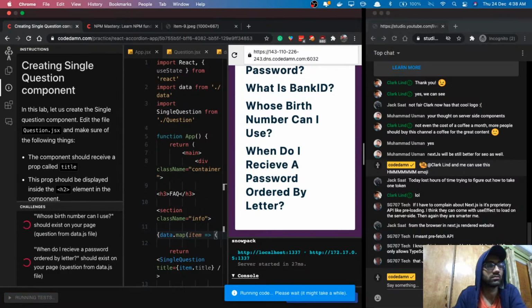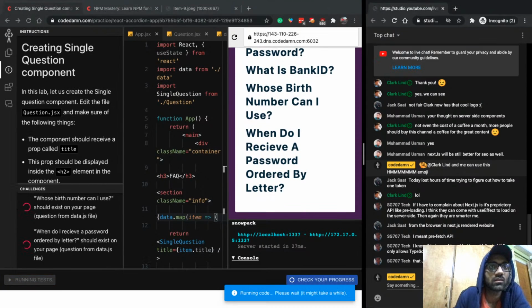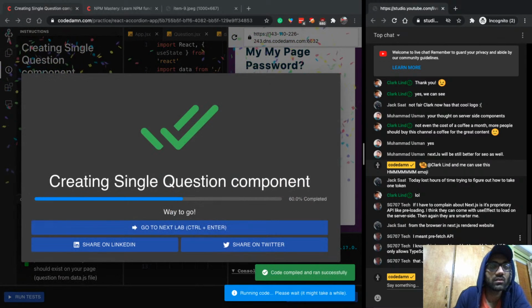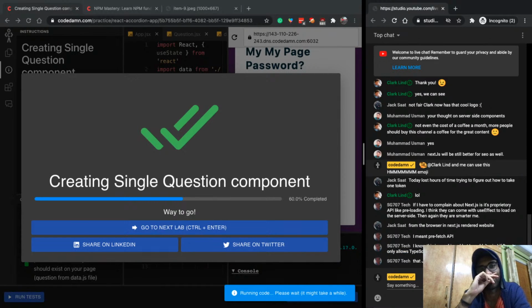Let's just go ahead and see. The prefetch API, okay, we have seen this. I know this is very biased, but I wouldn't mind if React only allowed TypeScript in the future. Technically, I would want everything to be only TypeScript, to be honest, because once you see the power of TypeScript and how convenient it makes writing JavaScript while maintaining the flexibility of JavaScript, there's no going back. You cannot really create or maintain large code bases if they're not written in a typed way. JavaScript is just way too forgiving for that.